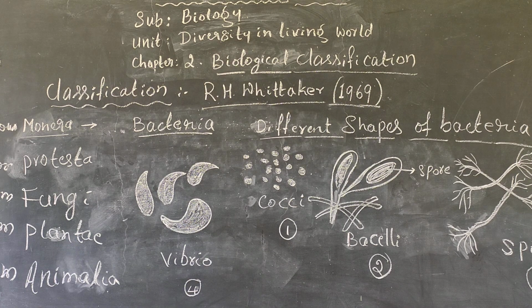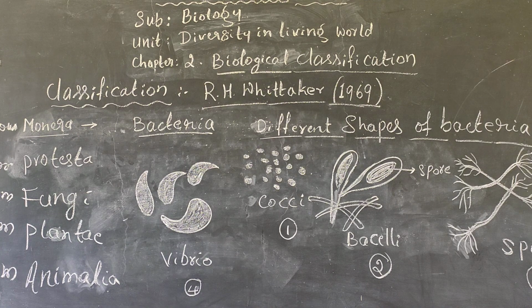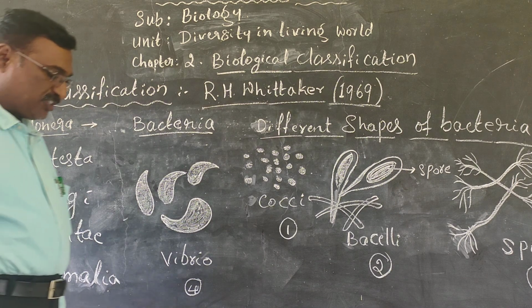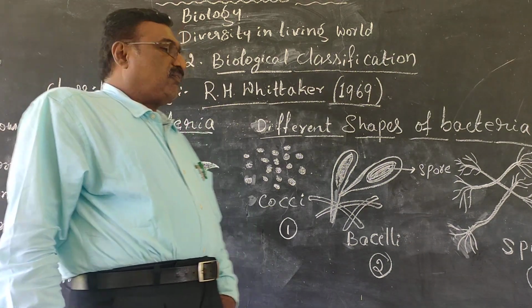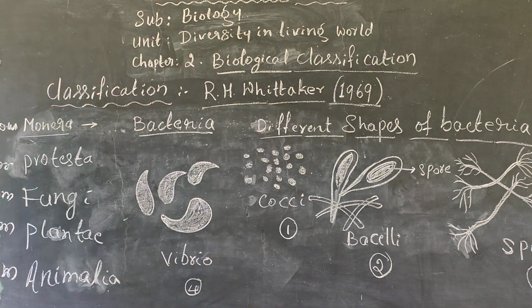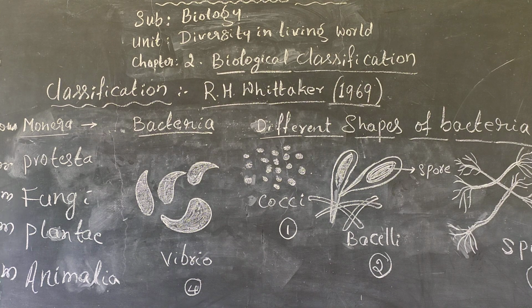The first one is Aristotle's classification. The second one is Linnaeus's classification. Linnaeus gave two ways of classification, two kingdoms. The two kingdoms are Plantae and Animalia.